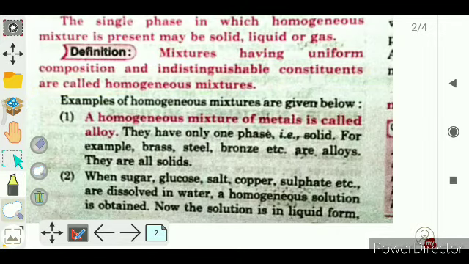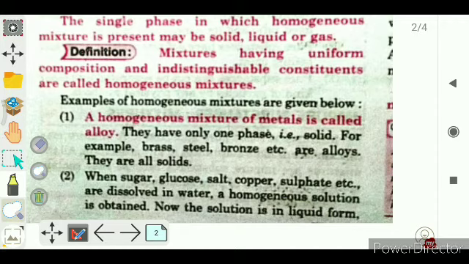It means if someone asks what do you mean by homogeneous mixture, then what will you answer? A type of mixture in which the composition in every part is uniform. It means the ratio of the components is fixed in each and every part, and indistinguishable constituents means we cannot separately see the constituents.